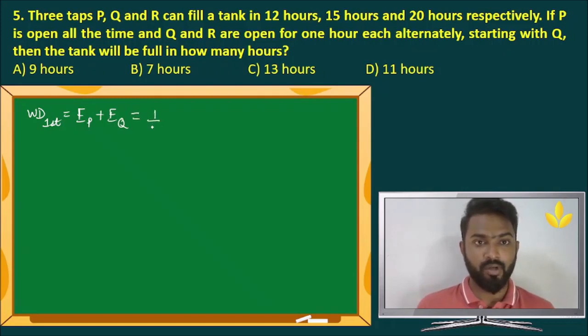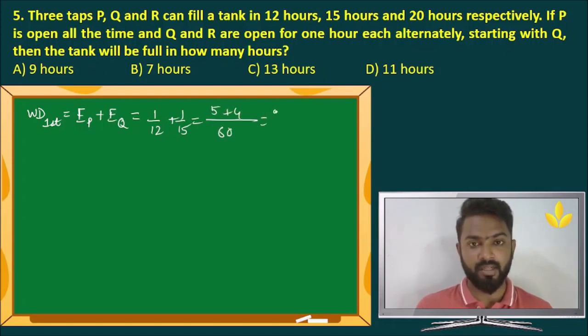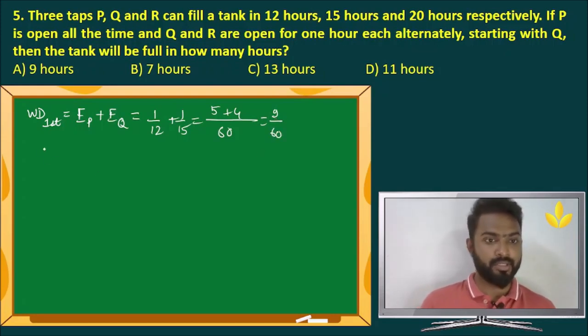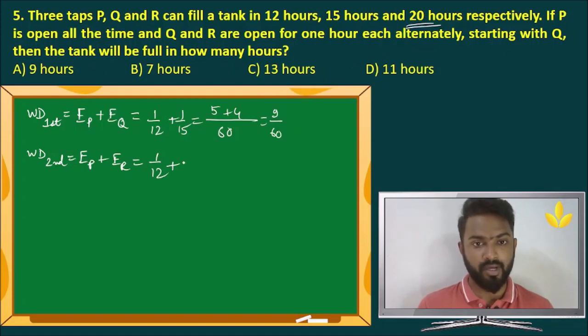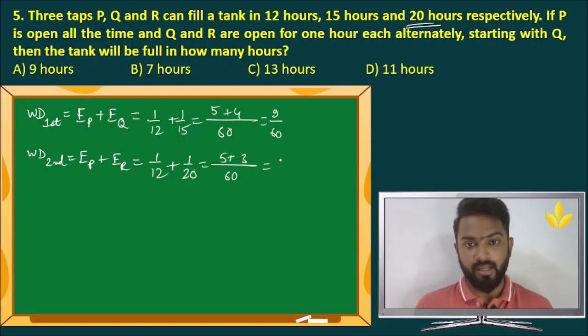So this is nothing but 1 by 12 plus 1 by 15. LCM is 60. We have 5 plus 4. That is 9 by 60. Keep it as 9 by 60 itself. Don't need to reduce this. Now let's find the work done in the second hour. In the second hour, P is working and R is working. So this is 1 by 12 plus R's efficiency is 1 by 20. Again the LCM is 60. 60 by 12 is 5. 60 by 20 is 3. That is 8 by 60. Do not reduce this also.